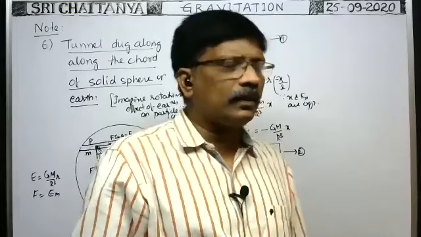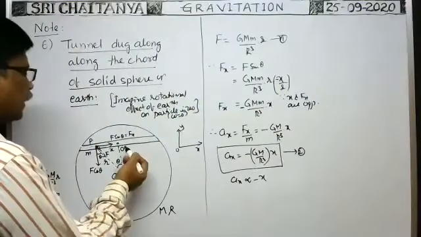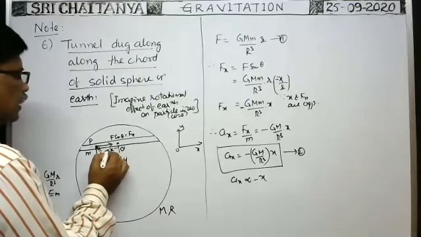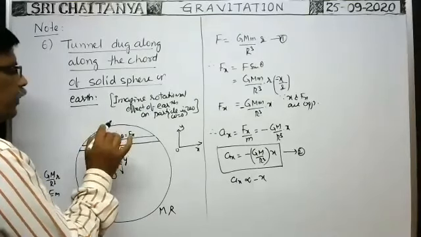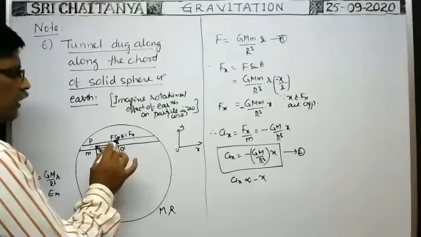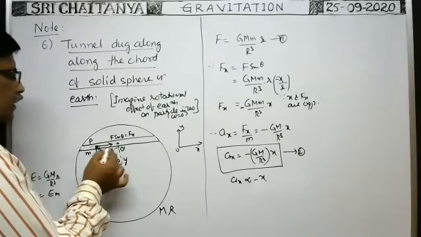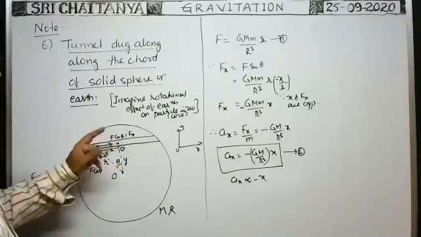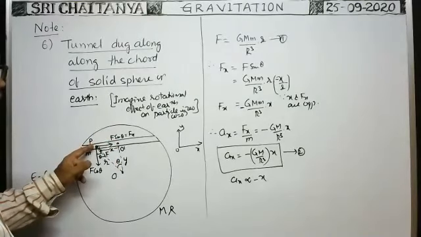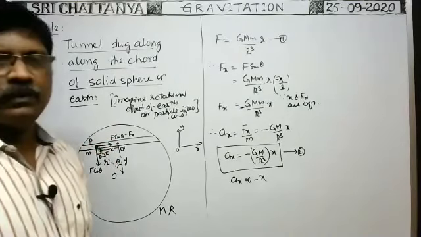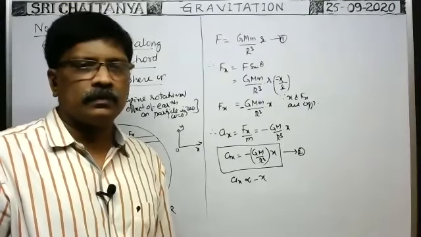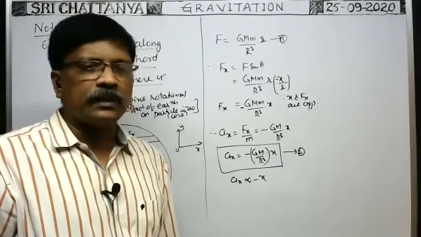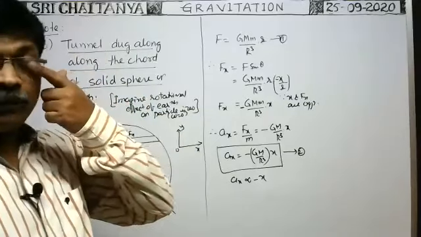Simple harmonic motion. x is already in the diagram. x means the distance of the particle from the midpoint of the tunnel. From the midpoint of the tunnel, the distance of the particle is x. Okay, let me explain that harmonic motion.